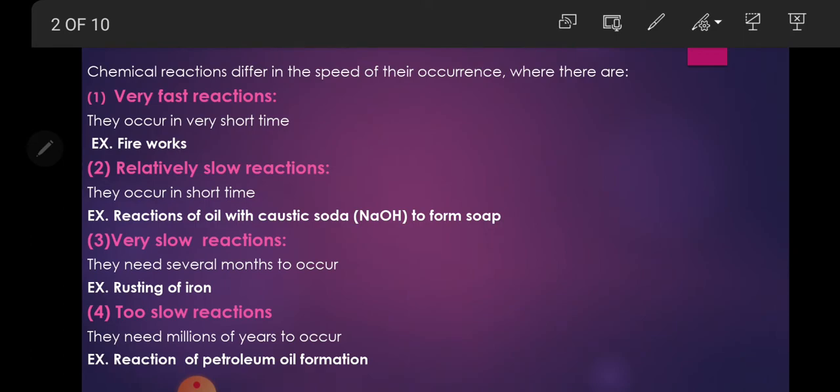Firstly, chemical reactions differ in the speed of their occurrence, where there are number 1, very fast reaction, number 2, relatively slow reaction, number 3, very slow reaction, number 4, too slow reaction.